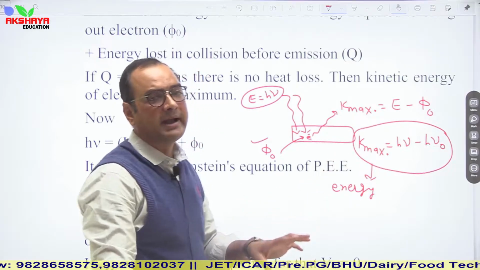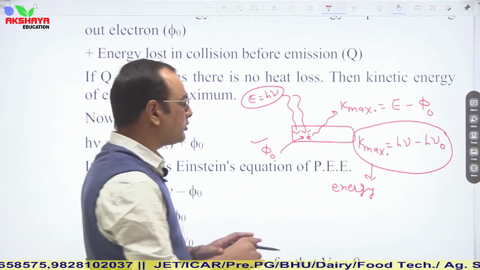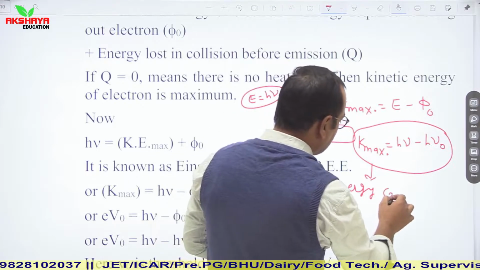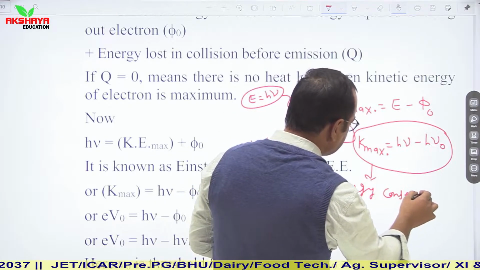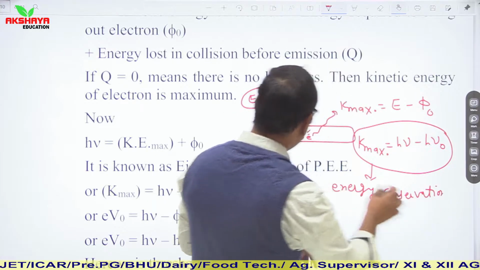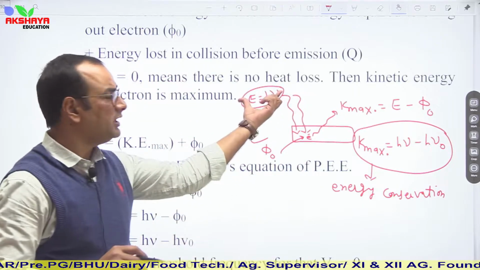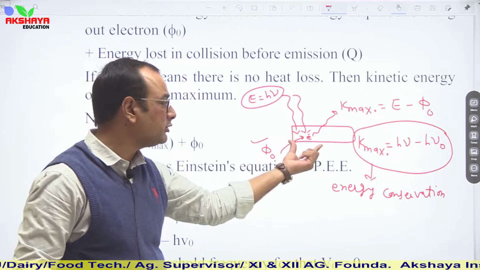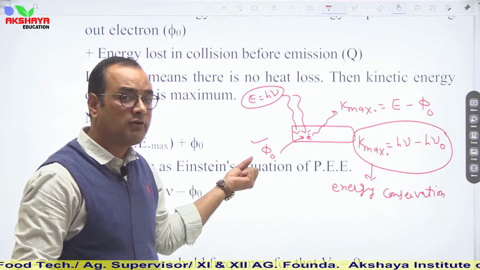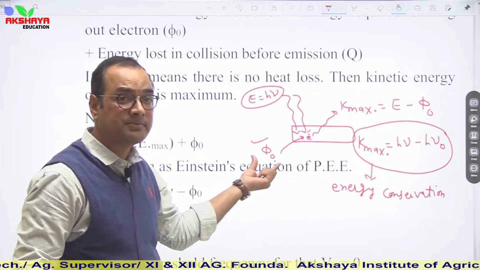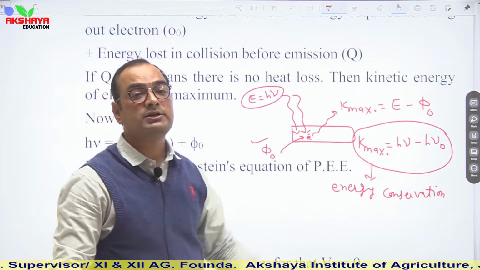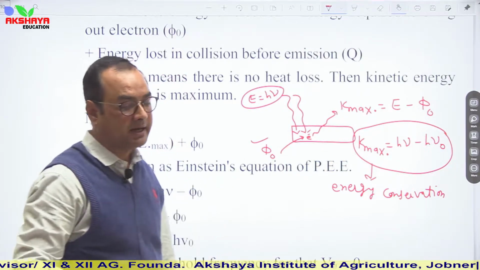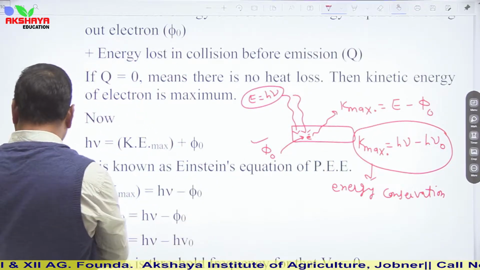You have to simply keep in mind that it obeys the concept of energy conservation, and it can be understood by this diagram, that E equals h nu is the energy of radiation incident on metallic surface. Some amount of energy is gained in form of work function, and the rest of the energy is spent in form of kinetic energy. So this is the general relation.